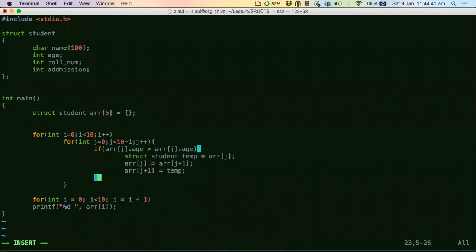I mean the entire student data. Now, if I want to choose a different field, what do you do? You just change the condition here. Instead of age, if you want roll number, you just say roll number, and then you'll be sorting based on roll number, and the list will get arranged based on the roll number. If it would not have been a structure and were split across different arrays, I would have to sort each array individually to get the final sorted list. But using just one sort, I'm able to sort all the student data on a single field.